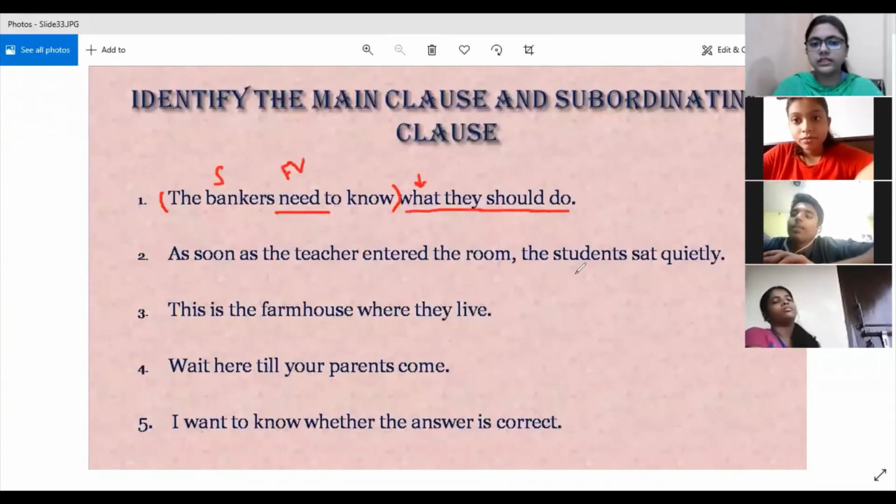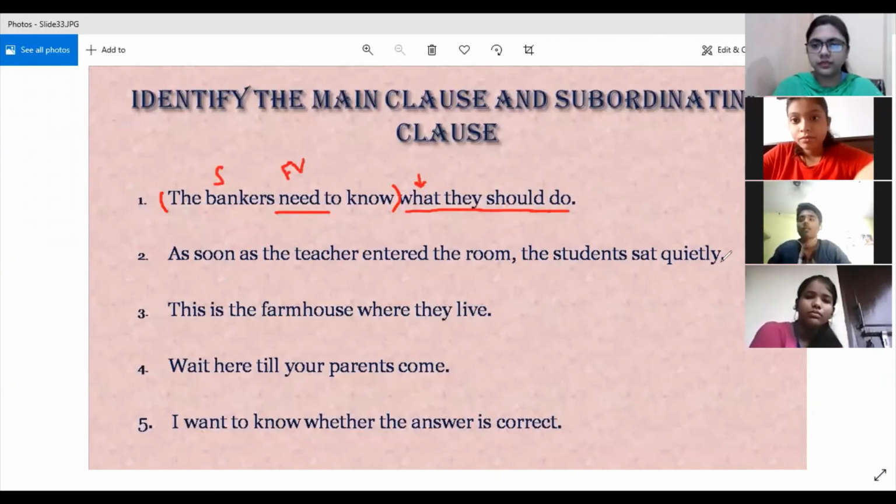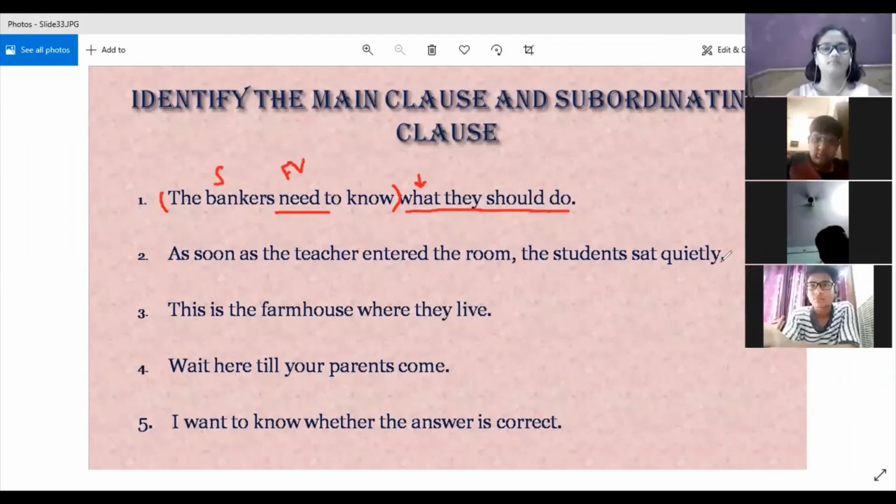Next, "As soon as the teacher entered the room, the students sat quietly." Yes, Bhumanyu. Ma'am, "as soon as the teacher entered the room" is a subordinate clause because it has the subordinating conjunction "as soon as" and it cannot stand alone, whereas "the students sat quietly" is an independent clause because it has both subject and finite verb and can stand alone.